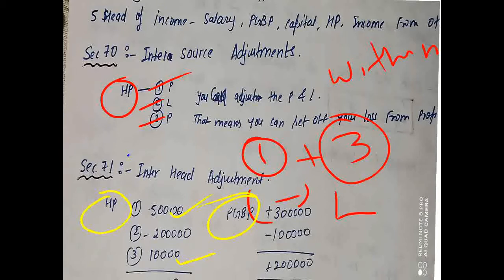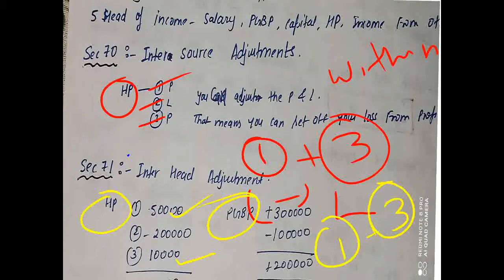So under intra-source adjustment, we will add the profits, that is 1 plus 3, 50,000 plus 10,000, so 60,000, right? And we have to set this off, meaning here he is getting a loss of 2 lakh from the business too.